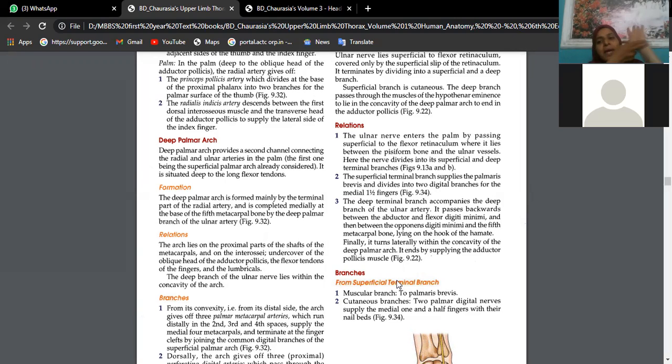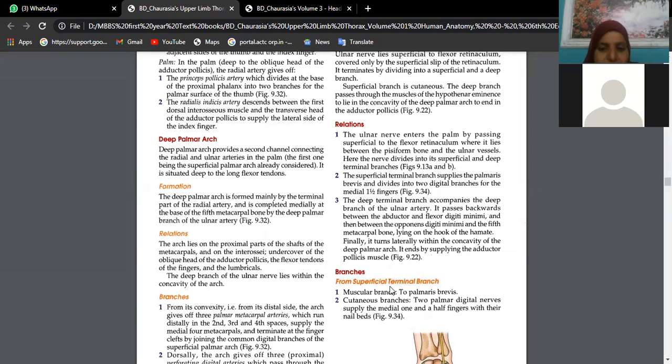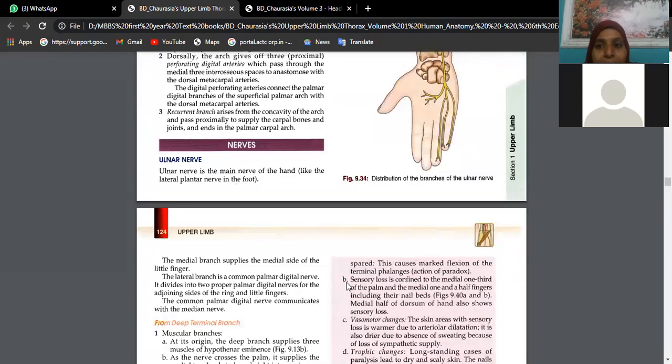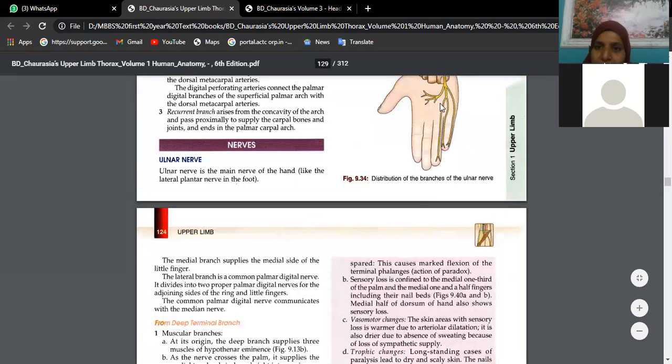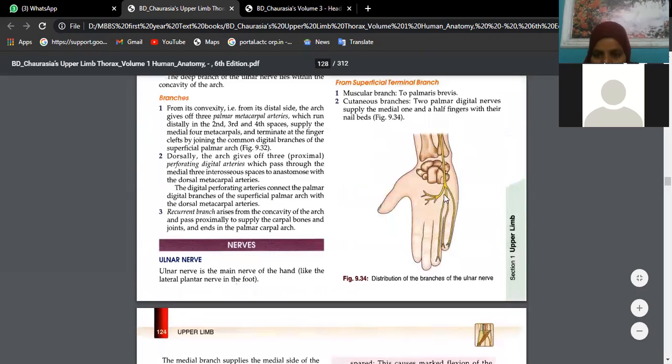What is the retinaculum we have here? Flexor retinaculum. It just runs over there and enters the palm. Once it enters the palm, it supplies the intrinsic muscles of the palm. It divides into a superficial branch and a deep branch. This is our superficial branch, beta. How many fingers does it supply? 1.5 digits: the medial and lateral sides of the little finger and the medial side of the ring finger. These are supplied by the superficial branch of the ulnar nerve.